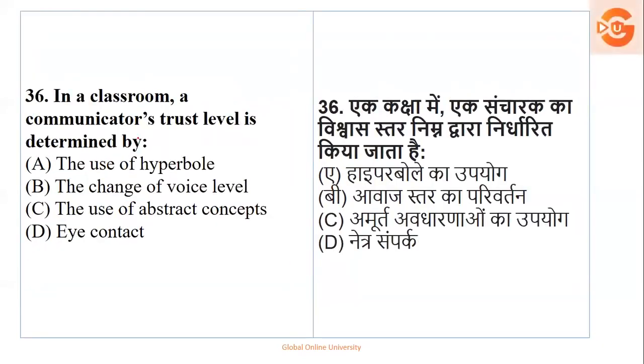Let's go ahead. In a classroom, the communicator's trust level is determined by. क्लासरूम में कम्युनिकेटर का ट्रस्ट लेवल किससे डिटरमाइंड होता है? जो कम्युनिकेट करता है उसका ट्रस्ट लेवल. Use of hyperbole, change of voice level, the use of abstract concepts, eye contact. Okay, you should know the meaning of this word. Hyperbolic का मतलब over exaggeration. When you are very over exaggerating the things.